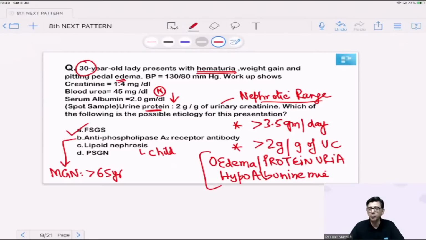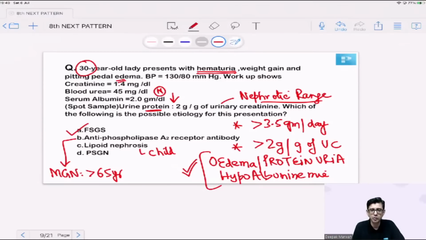Hematuria is not seen in minimal change disease, but hematuria can be a presentation that can be seen with focal segmental glomerulosclerosis. You can listen to the main video, FSGS and MGN again, and that is usually asked. So considering that the essentials of diagnosis are getting satisfied, we just have to narrow down to option number A in this case. And option number B, guys, why did I rule it out? Because that would be a geriatric presentation.